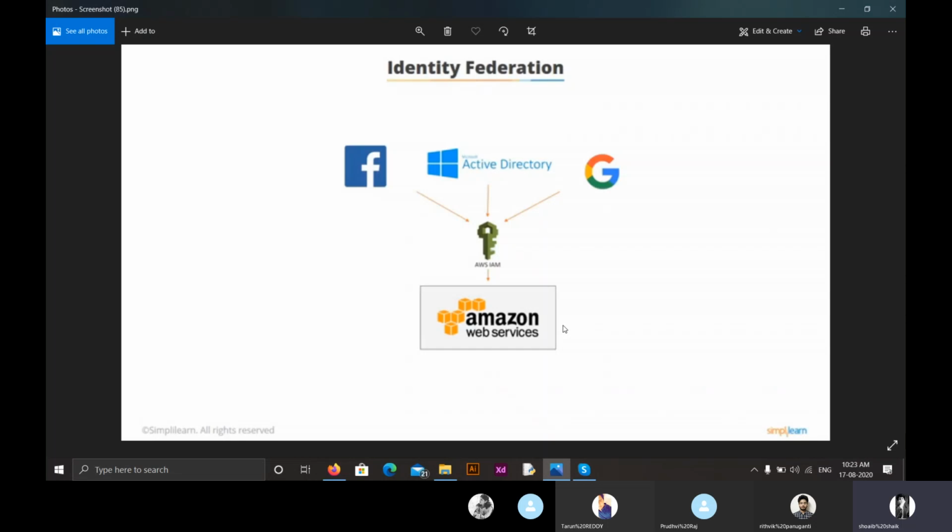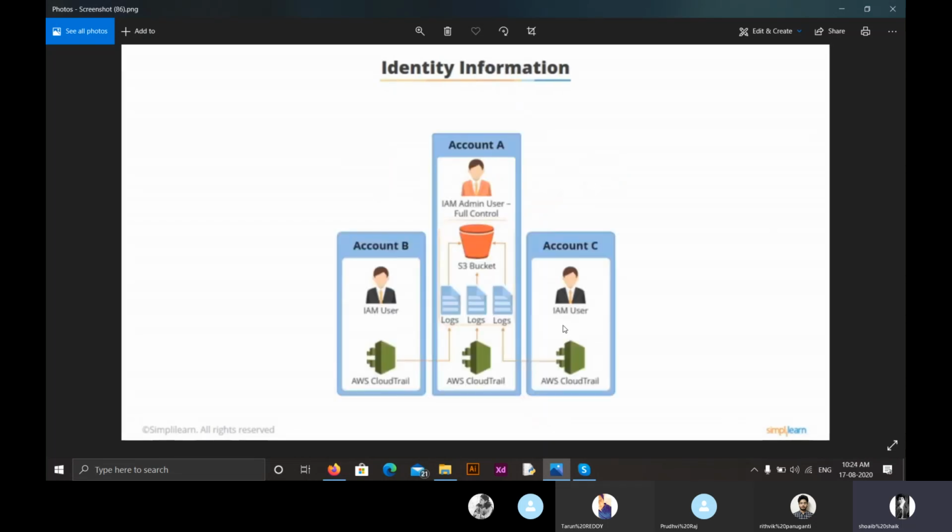Moving on, the fifth one is identity information. Using identity information we can log, monitor and track what users are doing with our AWS services. As you can see here, there are three different types of users.